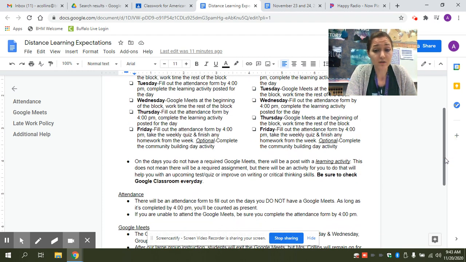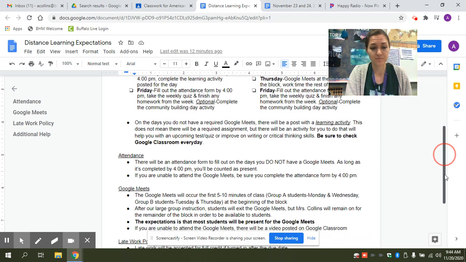On the days that students do not have required Google Meets, there will be a learning activity posted. I just want to clarify this language. This does not mean that there's a required assignment for that day, but this learning activity was posted and created with reason, with intention. So it'll be something that will help them with an upcoming test or quiz, or to have them work on writing skills or critical thinking skills appropriate for their grade level. So make sure your student is checking Google Classroom every single day.